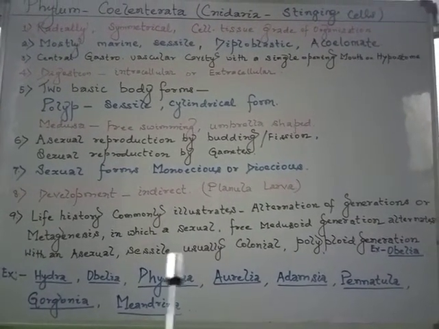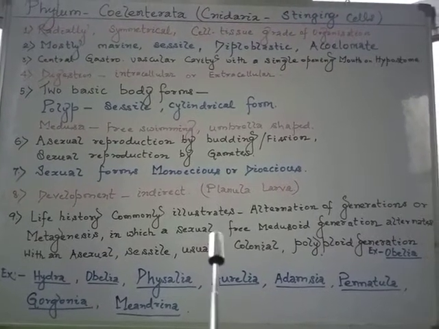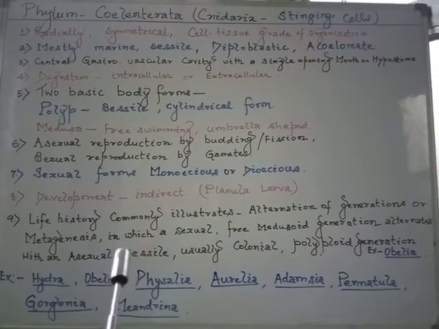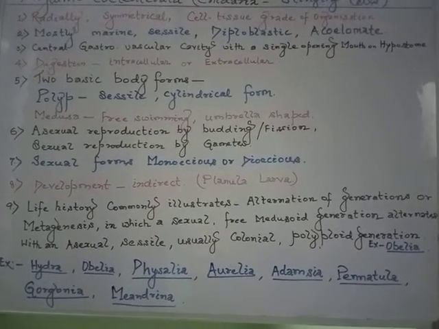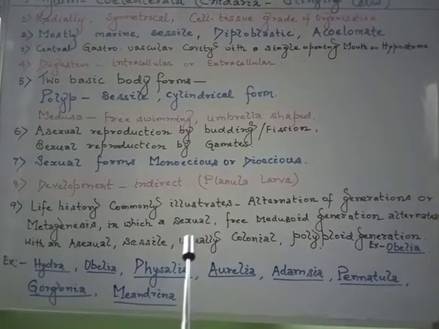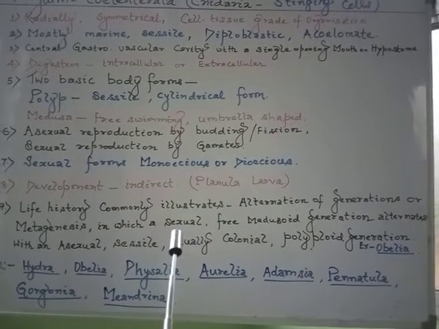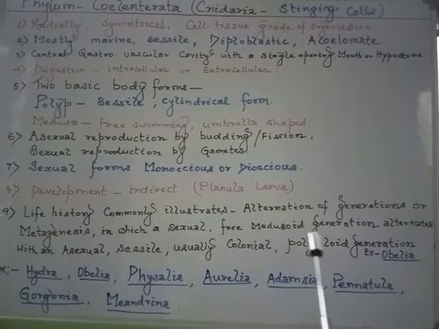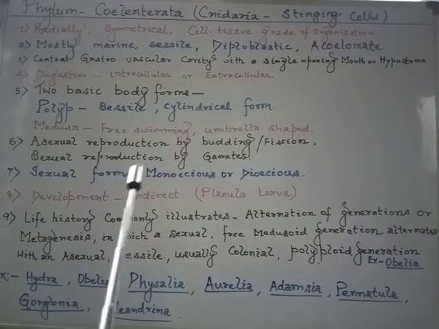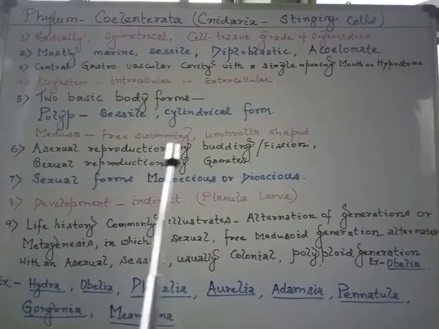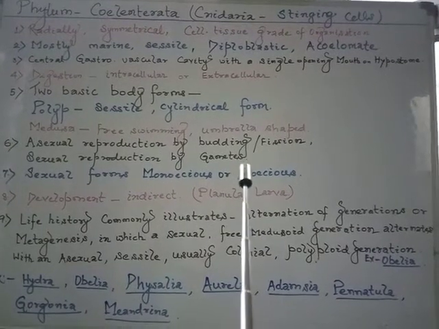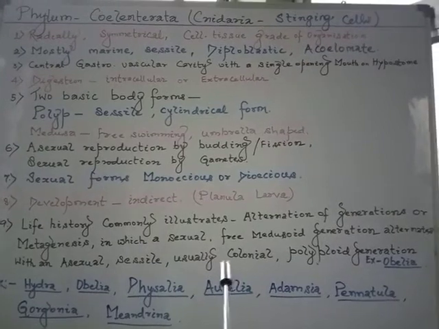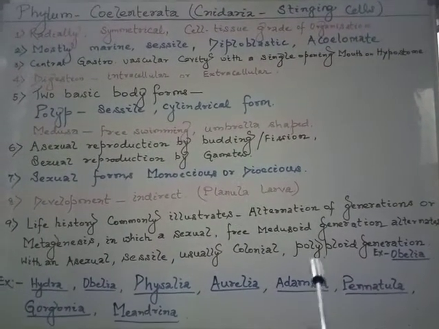So what occurs in alternation of generation, or metagenesis? In a certain life period, the member undergoes a sexual and free medusoid generation, as we have just discussed. The medusa is a free swimming, umbrella shaped structure, and it alternates with an asexual sessile, usually colonial form, or polypoid generation.